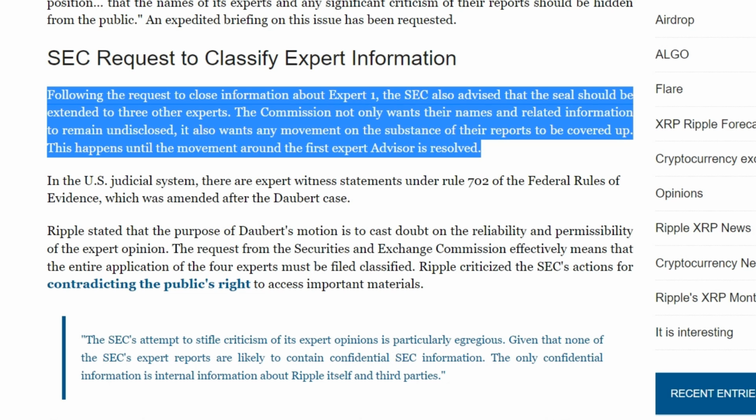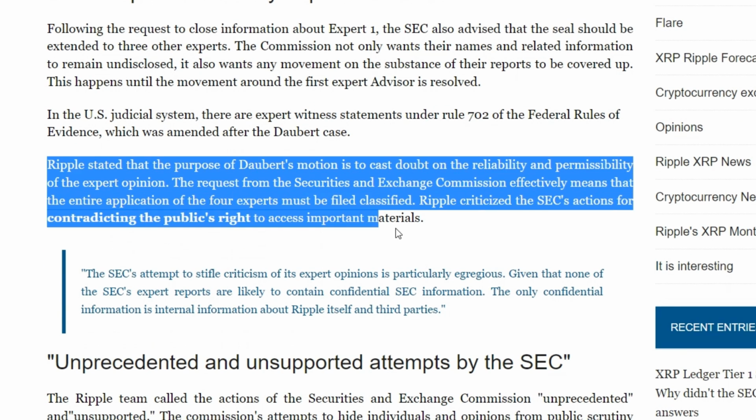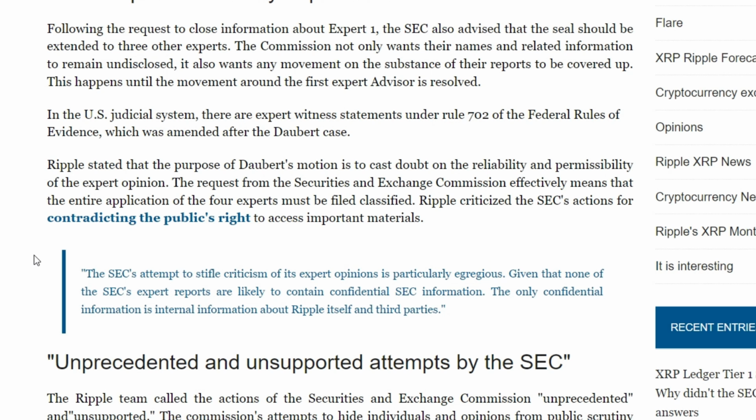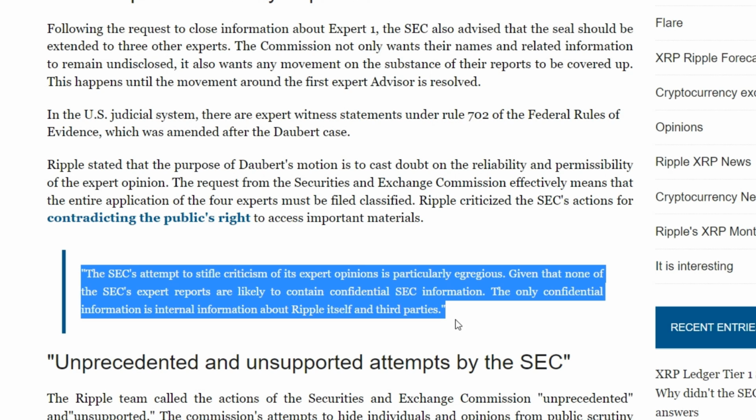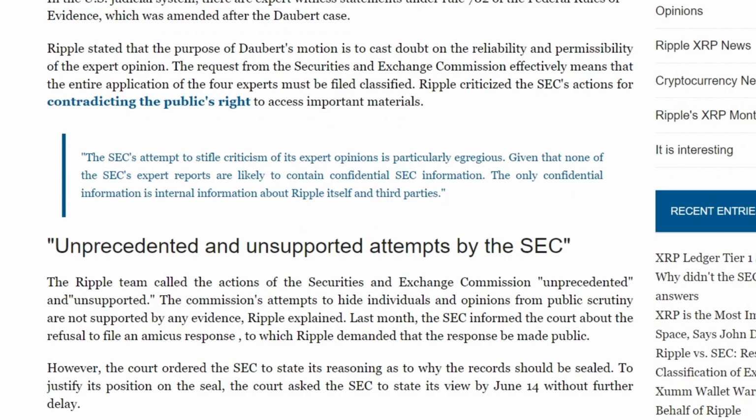The SEC's attempt to suppress criticism of its expert opinions is particularly egregious. Given that none of the SEC's expert reports are likely to contain SEC confidential information, the only confidential information is internal information about Ripple itself and third parties. The Ripple team called the actions of the Securities and Exchange Commission unprecedented and unsupported. The Commission's attempts to hide identities and opinions from public scrutiny are not supported by any evidence, Ripple explained.